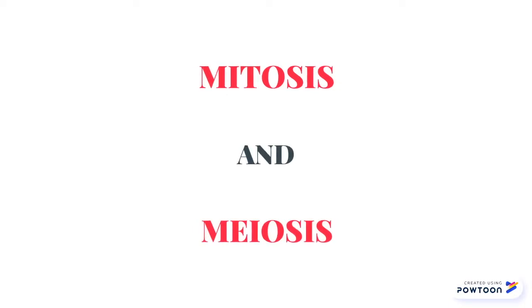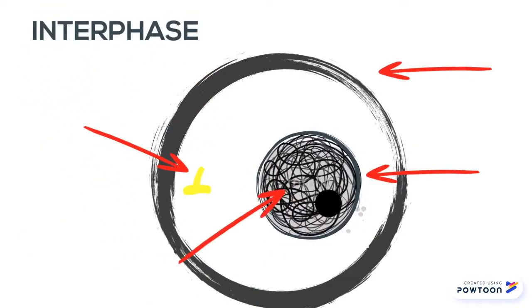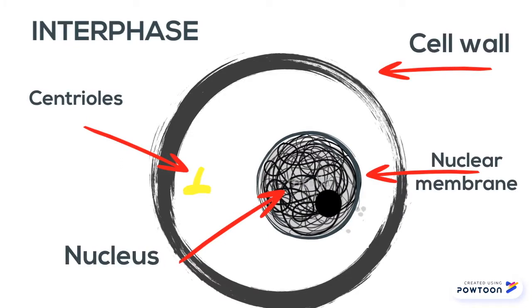Mitosis and meiosis. Mitosis. During interphase, the cell grows in shape, replicates its DNA, and prepares for mitosis. Chromatids are duplicated to form sister chromatids.